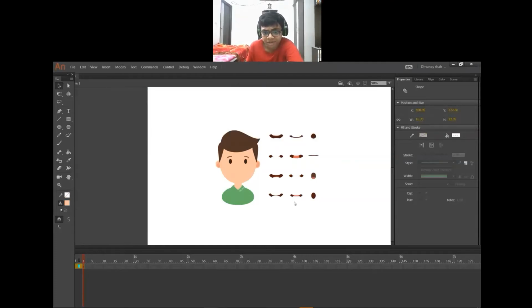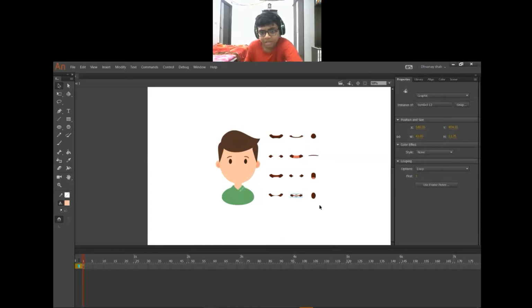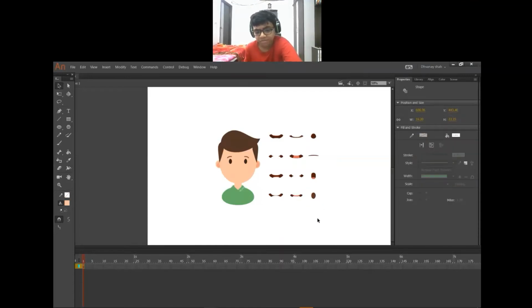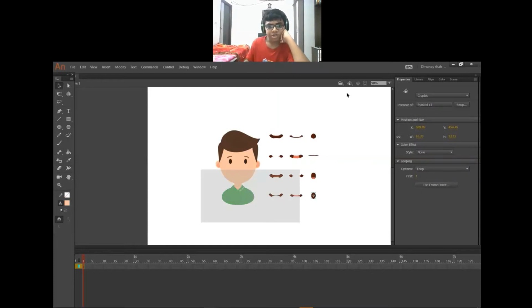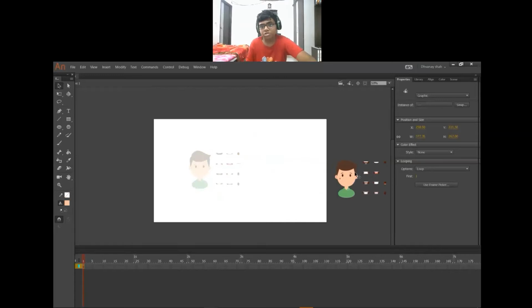The shortcut key is F8. Select, F8, select, F8, select, F8 for symbol. Now it's almost done. Keep it outside the stage.